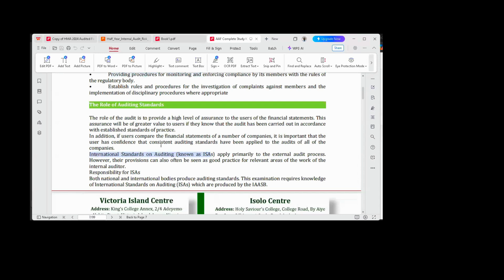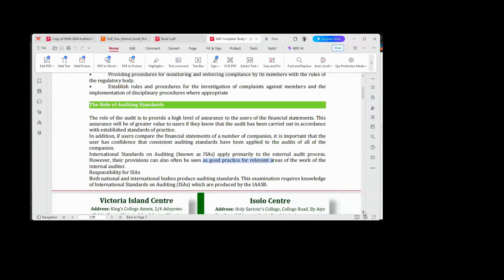So what that means is that it gives you the step-by-step procedure on how to go about certain engagements, certain audit engagements, certain assurance engagements. In that also, it provides what we call best practice for the audit and assurance services. Now, one thing you need to also note here is that this, like I said,